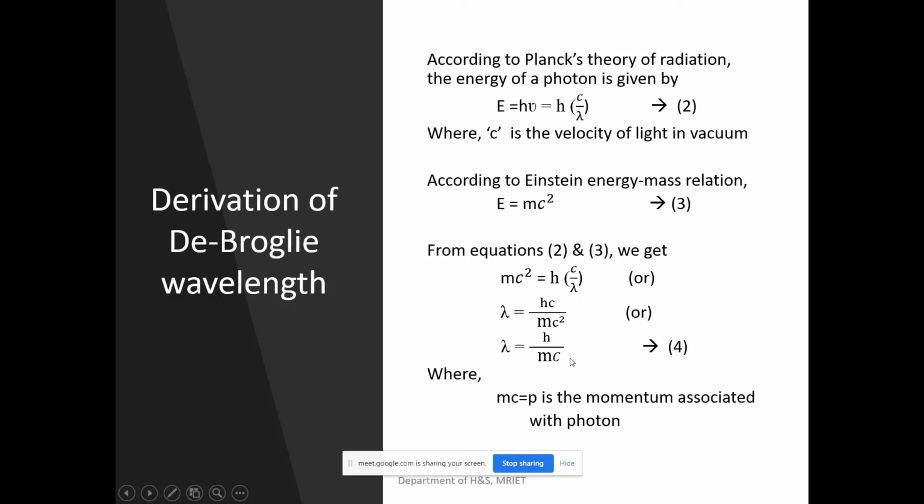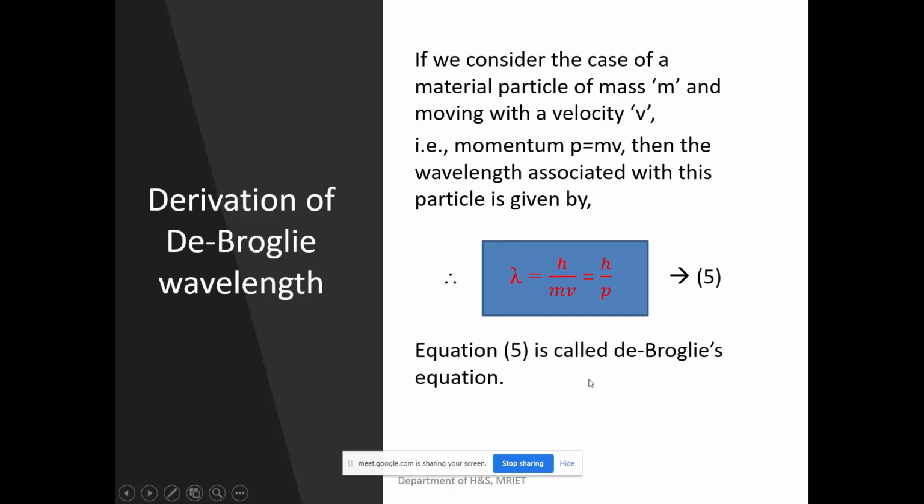Simply, we have to replace this speed of light with the velocity of the material particle v. Simply replace c with v. Then what will you get? See here, lambda equals h by mc. c is now replaced with v. Then you will get the required expression, that is h by mv, or h by p. This is our required expression. This equation is known as the de Broglie equation. In this way you can derive the de Broglie equation.